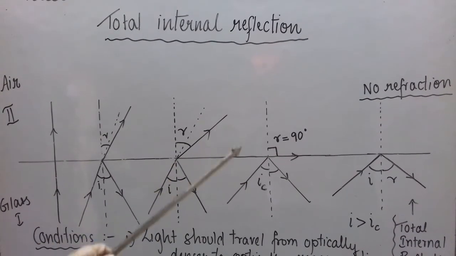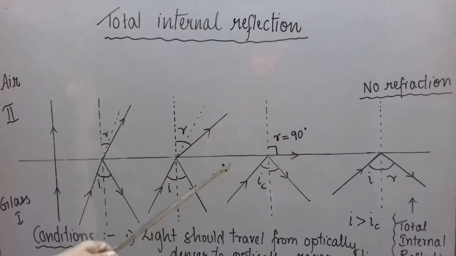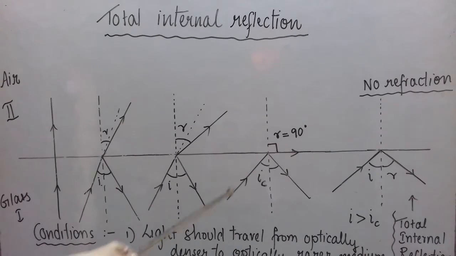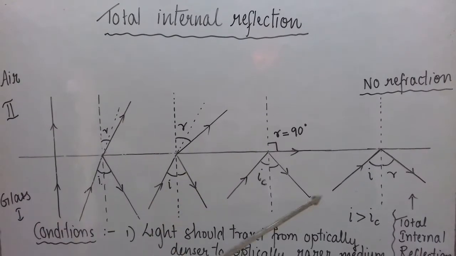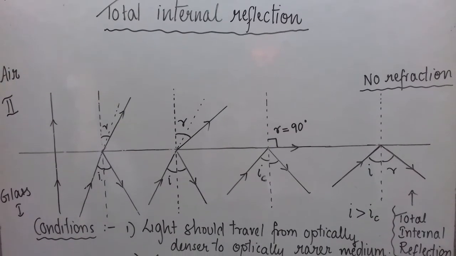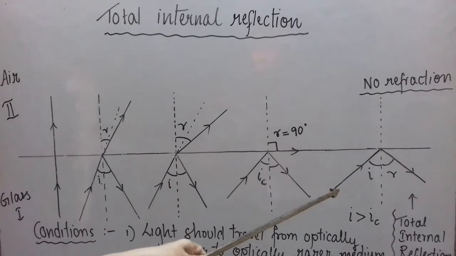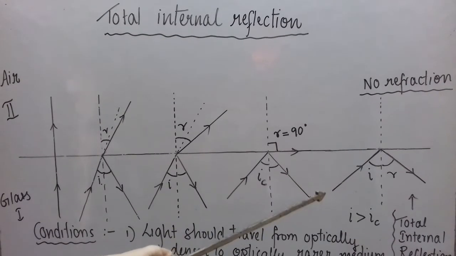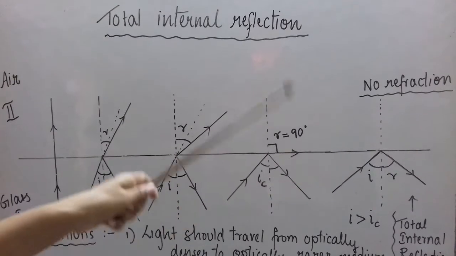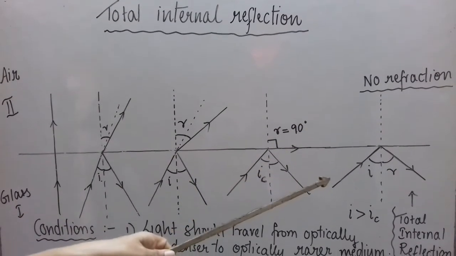It means if we increase our angle of incidence more than IC, what will happen? The entire incident light will reflect back into the same medium, that is glass, following the laws of reflection, that is I is equal to R. In the last figure, R is the angle of reflection. So we can say no refraction takes place there, only reflection takes place.